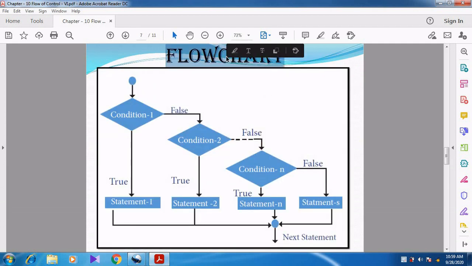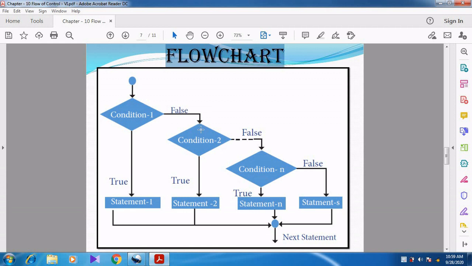See here, when you see the flow chart, you can understand clearly how the flow of control goes. If the first condition is true, we execute statement 1 and then we come out. The next statement is executed. We are not going to check all the other conditions or execute anything else.